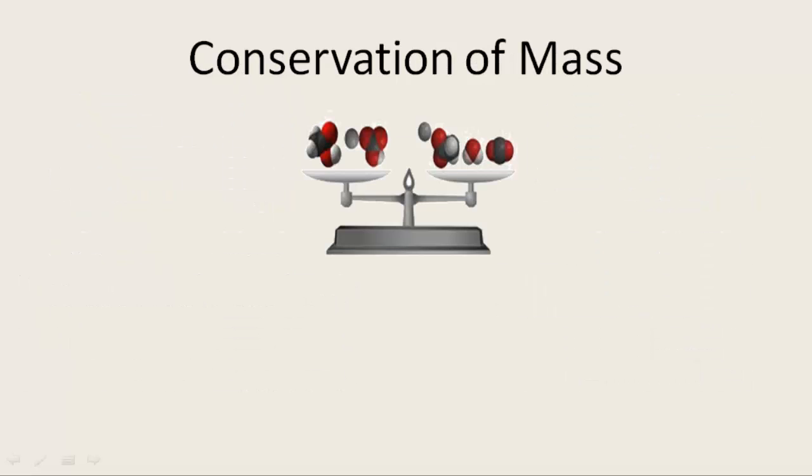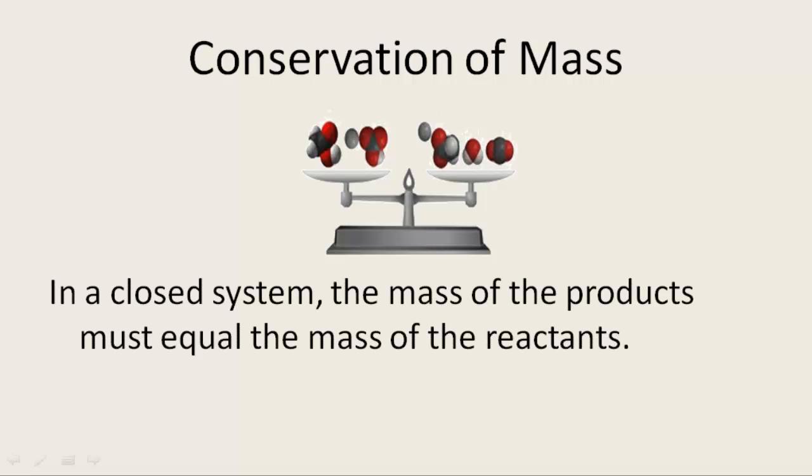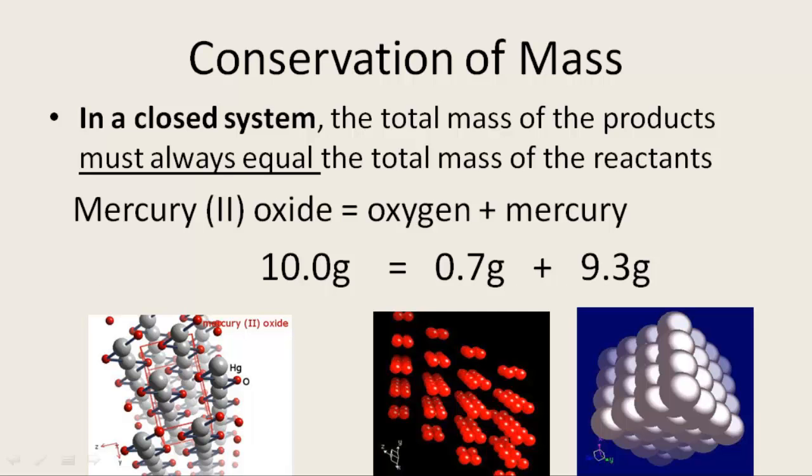Remember conservation of mass? Look closely at the name. What do you think it might be? It means in a closed system, the mass of the products must equal the mass of the reactants. Pause a minute and think about what this means. In a closed system, the mass of the products must always equal the mass of the reactants.